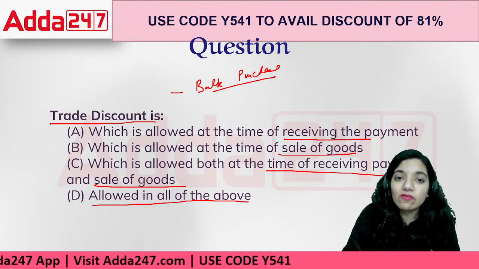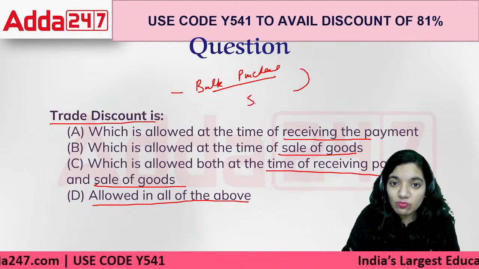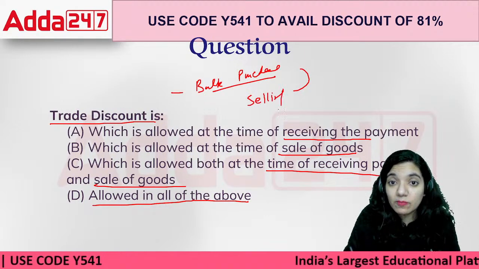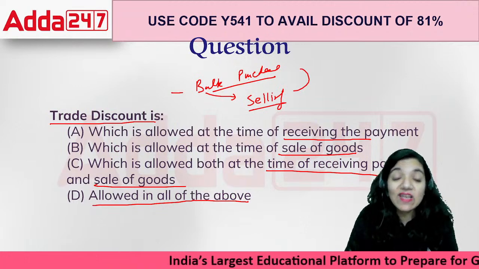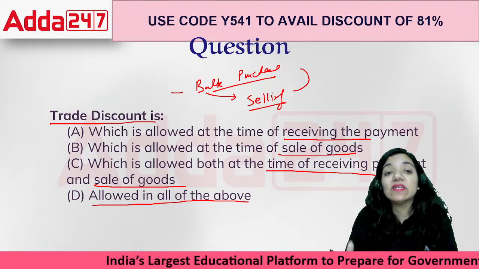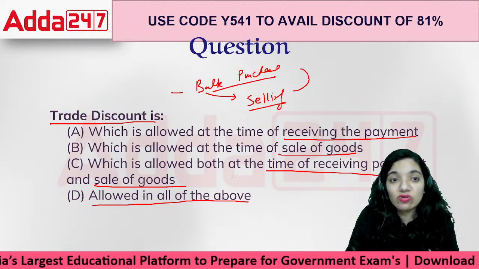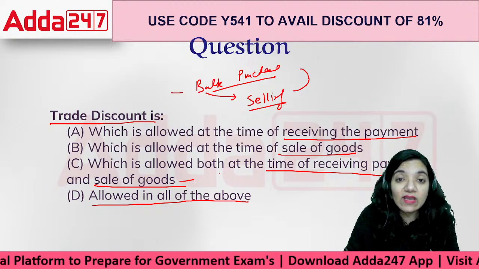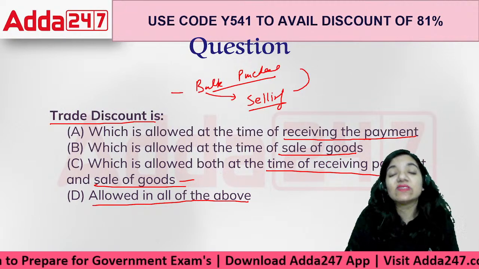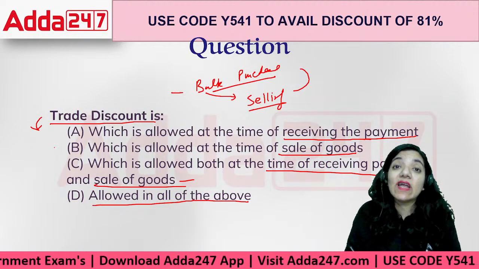If we are selling goods to someone and he is also purchasing those goods in bulk, then we are also supposed to give them a discount. So it is basically a discount which can be given or which can be taken. In terms of receiving payments, it is basically the cash discount, or in receiving payments and selling of goods it is again a cash discount. Cash discount is separate from trade discount. Trade discount is because you are trading in terms of goods, and that too in bulk.